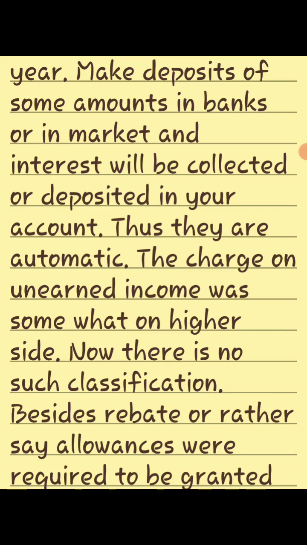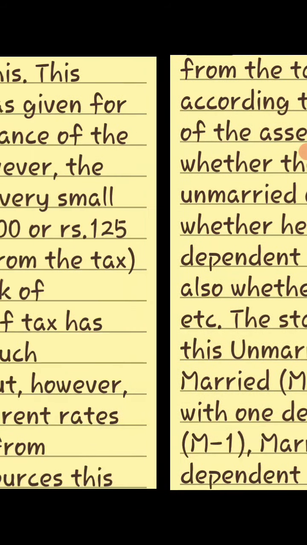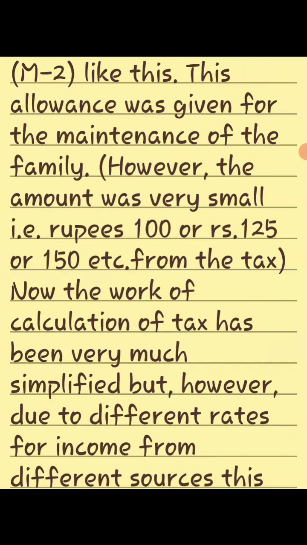Besides, rebates or allowances were required to be granted from the tax calculated according to the status of the assessee, that is, whether the assessee is unmarried or married, or has dependent children, and whether one or two. The statuses were like this: unmarried UM, married M, married with one dependent child M1, married with two dependent children M2, like this. This allowance was given for maintenance of the family.